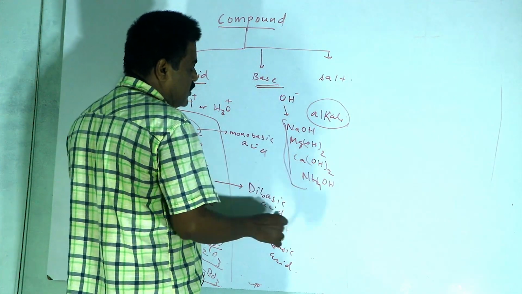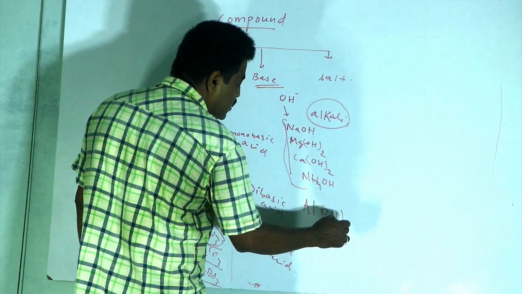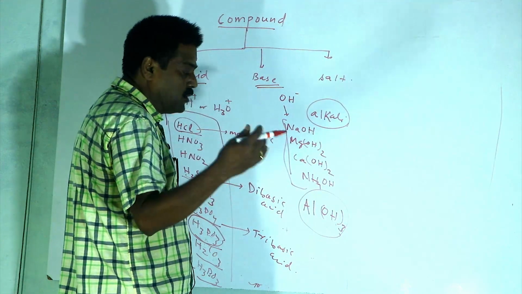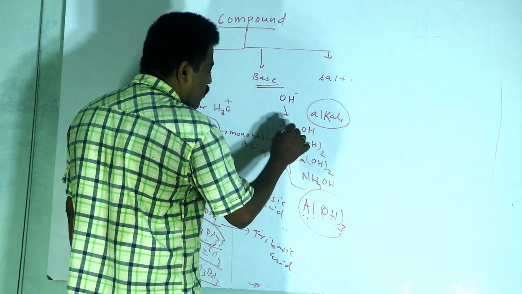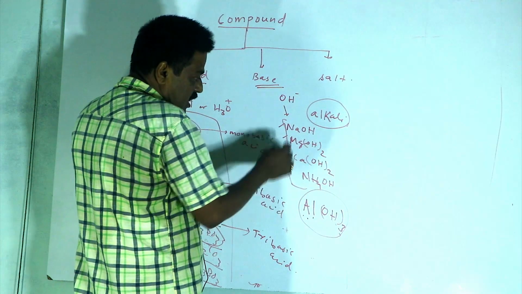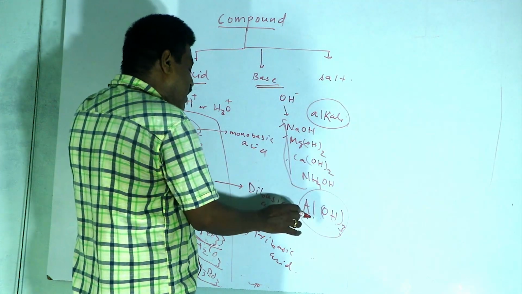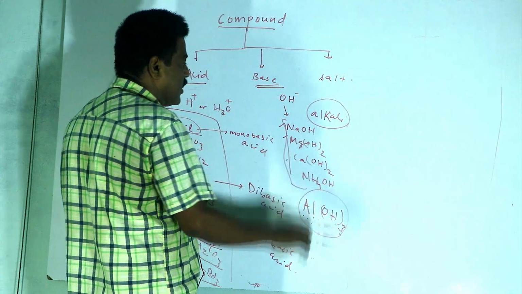Aluminum hydroxide is a base but not an alkali, because it cannot easily dissolve in water. But these others are called alkalis, because they easily dissolve in water and give OH minus ions.